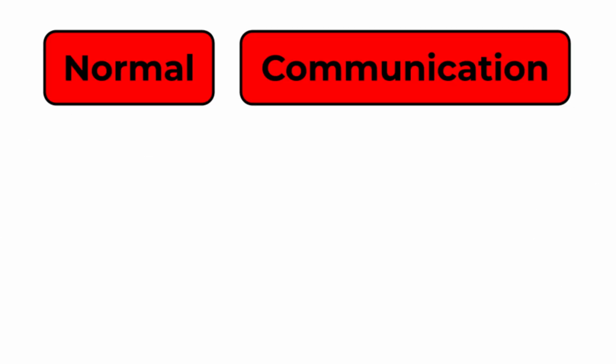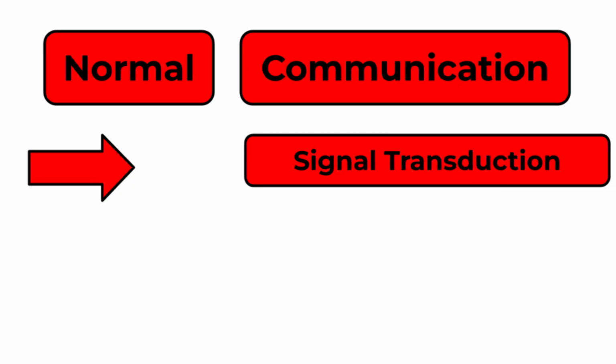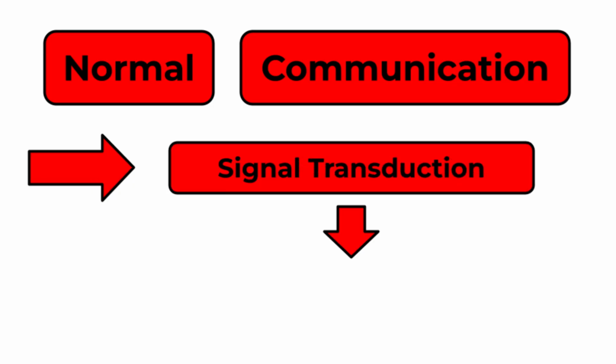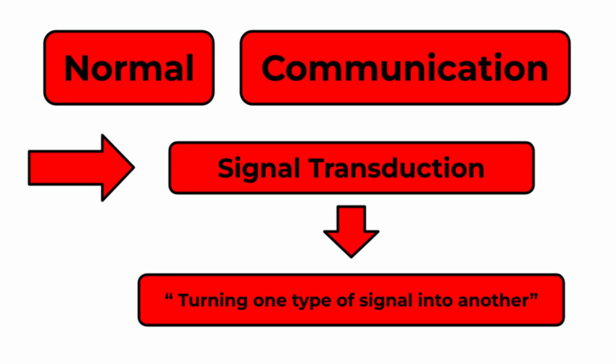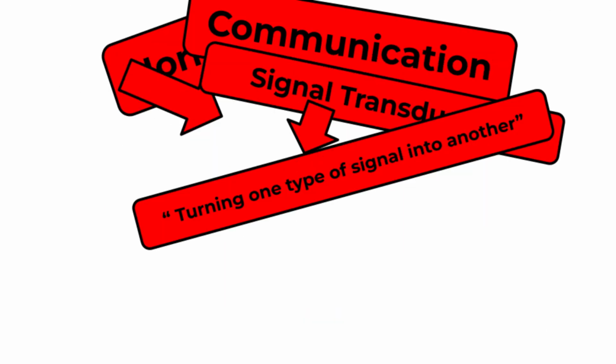To understand why this happens, we first need to understand how motor neurons normally communicate. Motor neurons send messages using a process called signal transduction. This simply means turning one type of signal into another. When a motor neuron wants to send a message, it first creates an electrical signal.